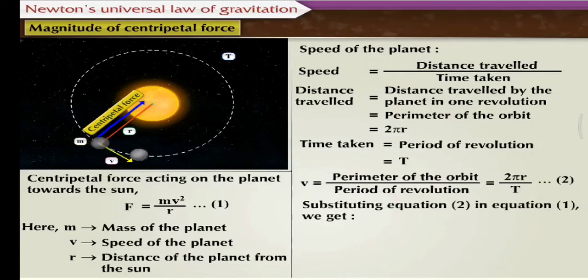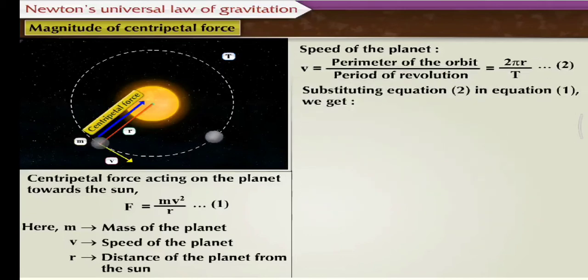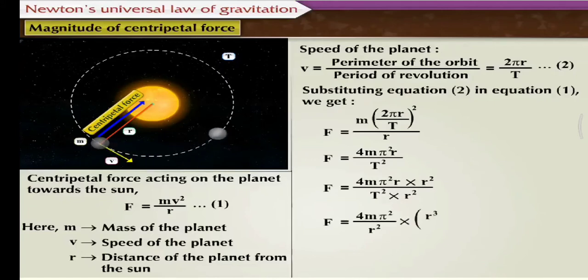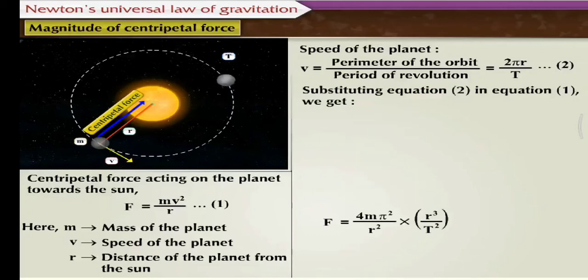Substituting equation 2 in equation 1, we get F is equal to m into (2 pi r upon T) whole square upon r. Therefore, F is equal to 4 m pi square r upon T square. Multiplying and dividing this equation by r square, we get F is equal to 4 m pi square upon r square into r cube upon T square.